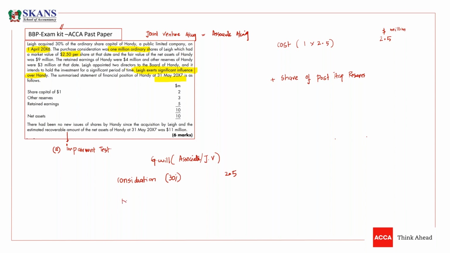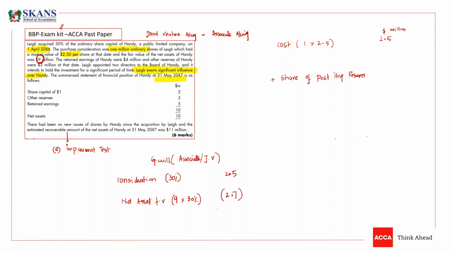Now you need to take the fair value of net assets, and the fair value of net assets at the date of acquisition was 9. We have acquired 30% of it. So the net asset share is 2.7.